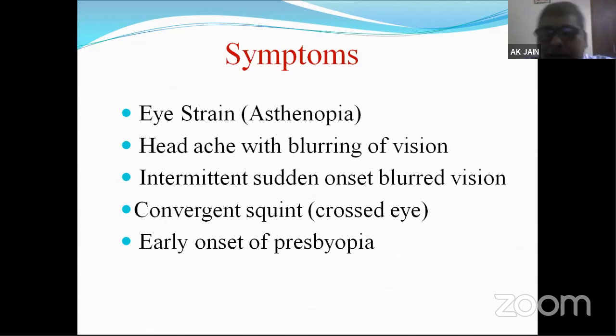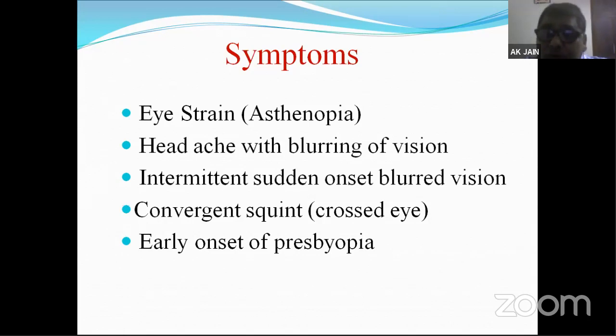So the most common clinical presentation of a hypermetropic person, a child or say around 15, 16 years old, is asthenopia: eye strain, ocular headache, frontal headache, brow pain. They will be rubbing their brows, and because there will be difficulty, blurring of vision. They will see, but they will see blurred objects. There will be intermittent sudden onset of blurring, like the person is reading a book and suddenly all the letters mix up.